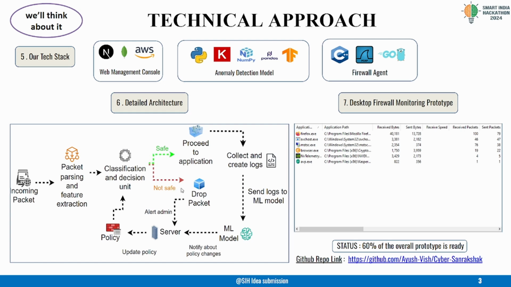We have built a comprehensive logging and visualization system that not only tracks blocked packets but also provides detailed performance metrics, allowing administrators to see the frequency and type of attacks being mitigated. This visibility ensures that the admin remains fully informed about the network security status and can make manual adjustments or track performance over time. So, in summary, our product is a next generation, context aware firewall that not only protects against known threats but also adapts in real time to evolving security challenges.